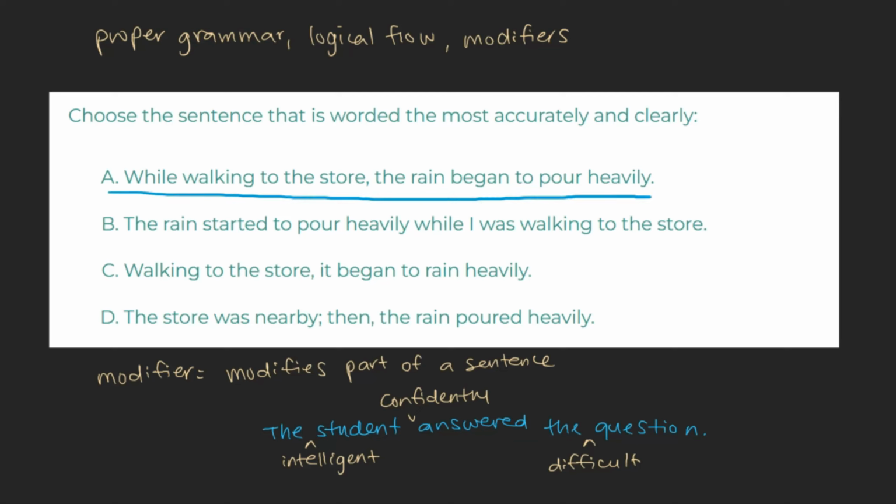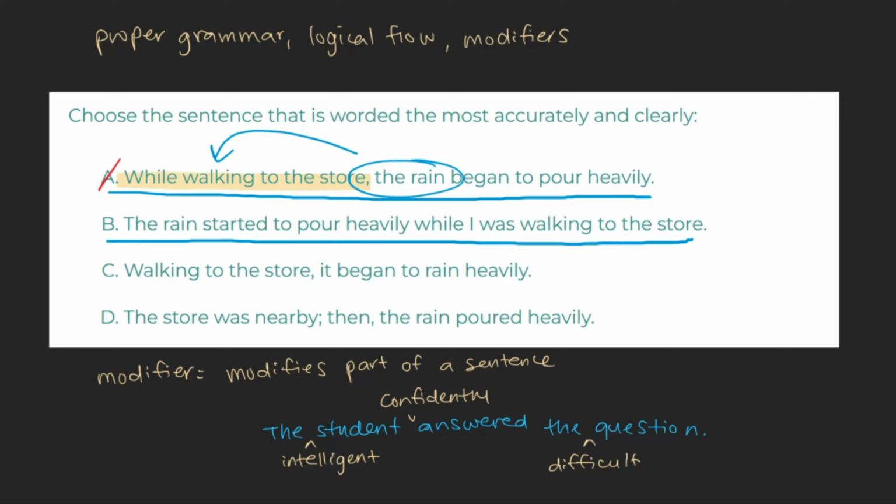A. While walking to the store, the rain began to pour heavily. At first glance, this sentence seems very clear. However, upon a closer reading, we can see that there's some ambiguity. Because the first clause has no clear subject, it can appear that the rain itself was walking to the store when it began to pour heavily. As this doesn't seem like the clearest way to express this sentence, we can mark this choice off.